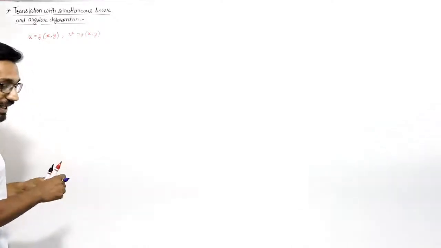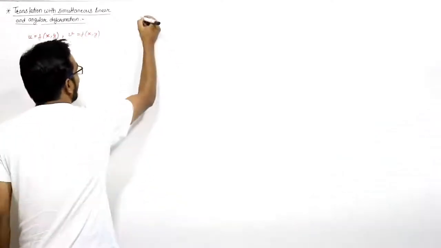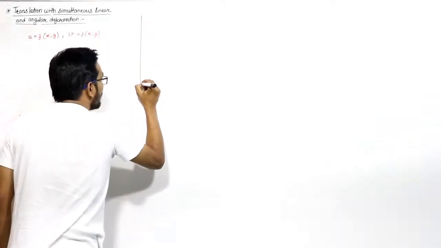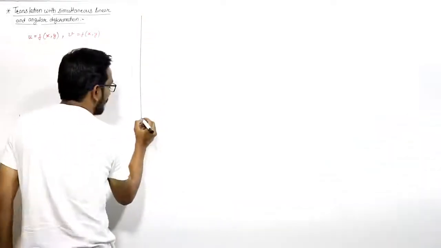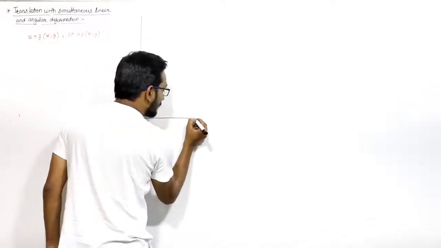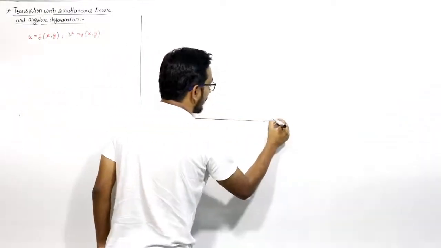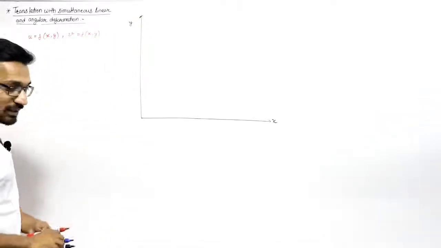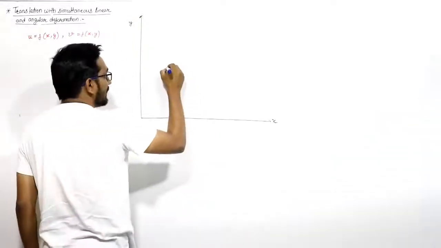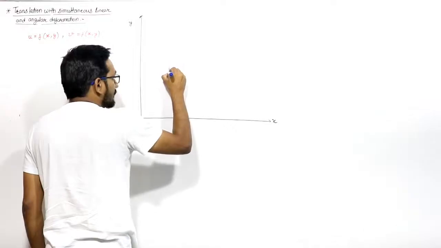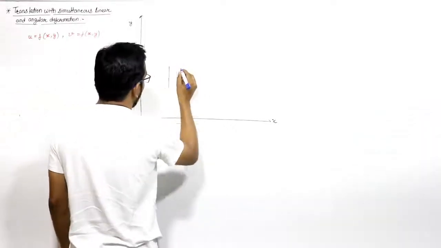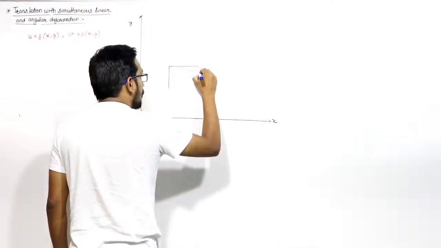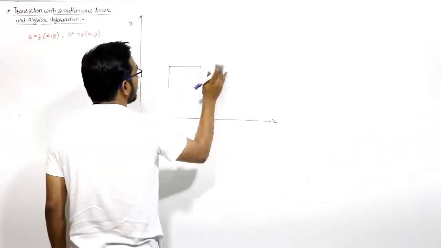Now let us make the diagram again of a fluid particle. I'll make it here so that you will be able to understand. Let us say we have the same x and y axis. This is the x-axis, this is the y-axis. Initially we have the same element, A, B, C, D, with the same lengths dx and dy.